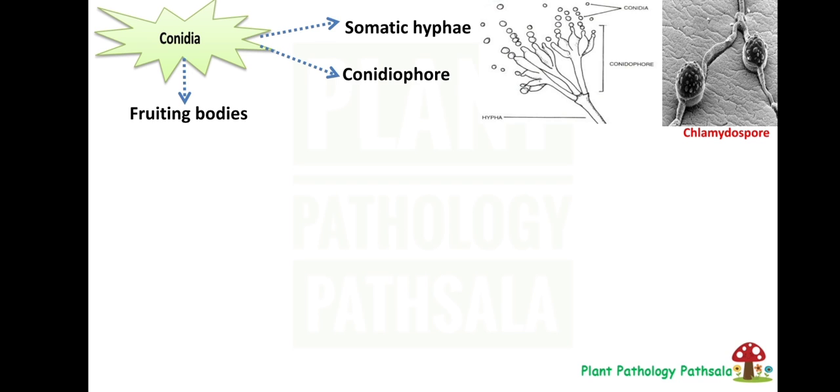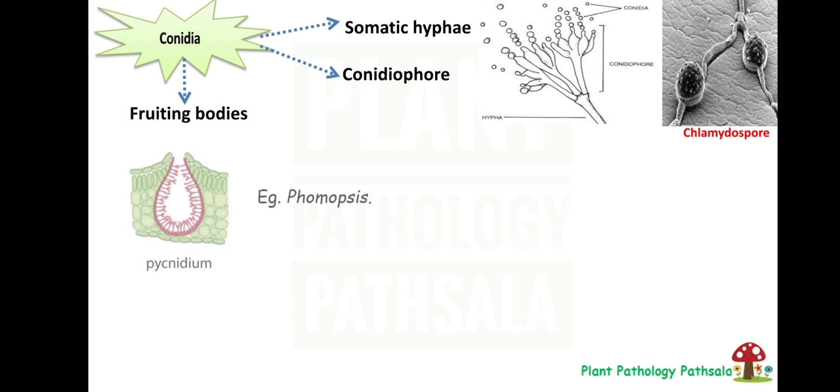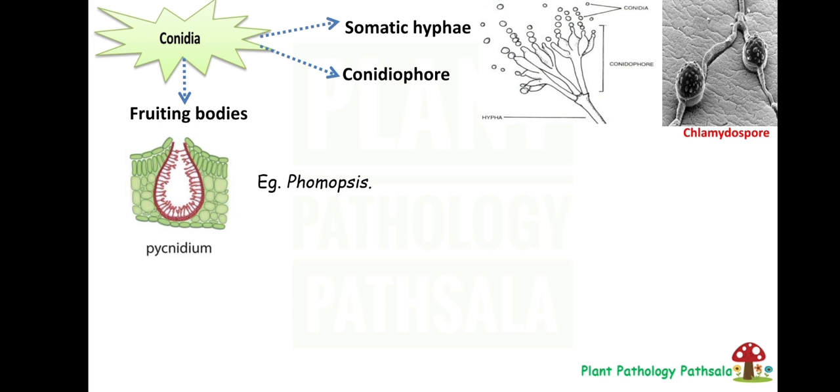Next and most important one is fruiting bodies. There are four different types of asexual fruiting bodies formed by plant pathogenic fungi. First one is pycnidium. These are flask-shaped structures. It contains an opening for spore release, called the ostiole. An example of a fungus which contains pycnidium is Phomopsis species.